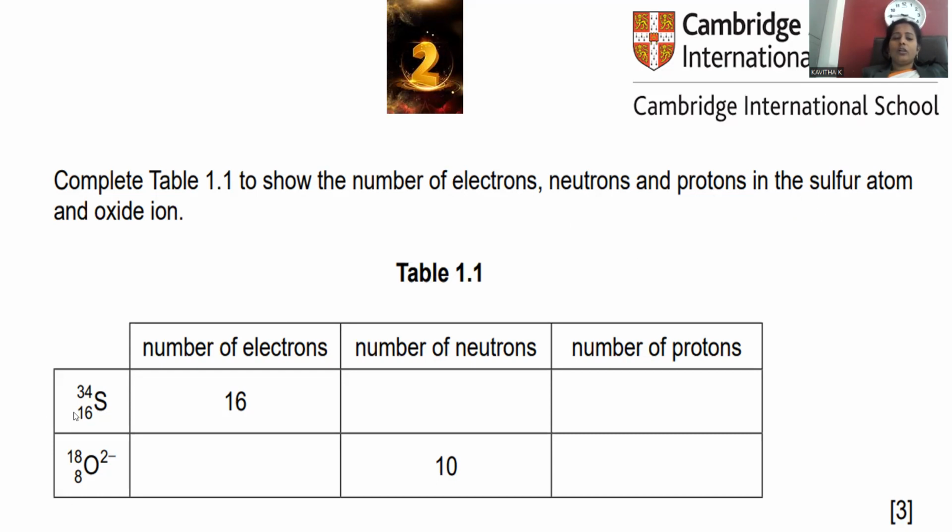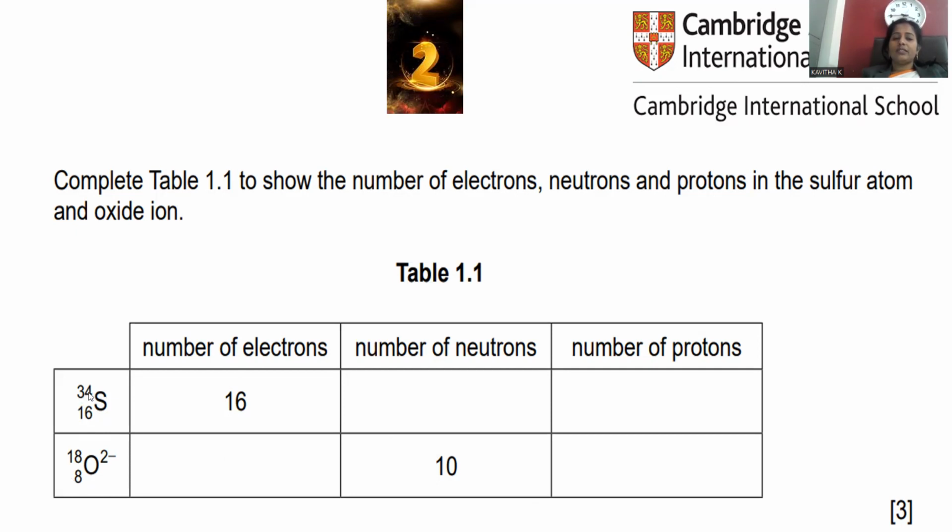Here only two are provided: one is sulfur and the second is the oxide ion. For these two, we need to identify how many electrons, protons, and neutrons there are. Two numbers are already provided, and the remaining vacancies we need to fill up. Sulfur's atomic number is 16 and 34 is the atomic mass.